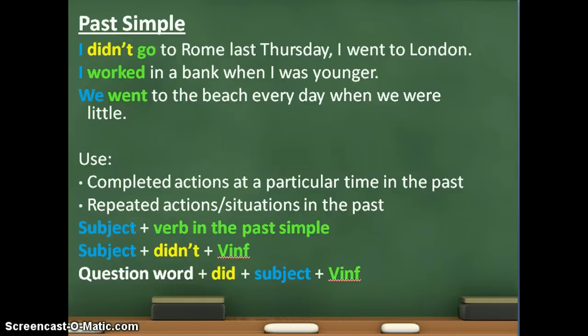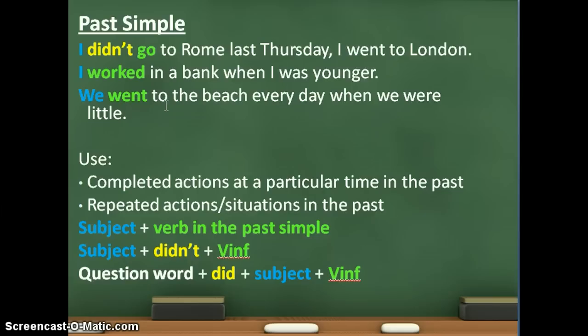Okay, so you've got here 2 very common uses of the past simple. The first one is a completed action at a particular time in the past. So for example, I didn't go to Rome last Thursday, I went to London. This is a typical expression that we use in the past. And then we've got repeated actions or situations in the past. So for example, we went to the beach every day when we were little. So this was a repeated action in the past.